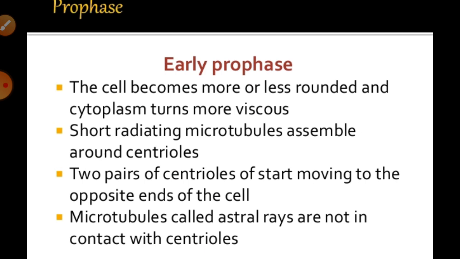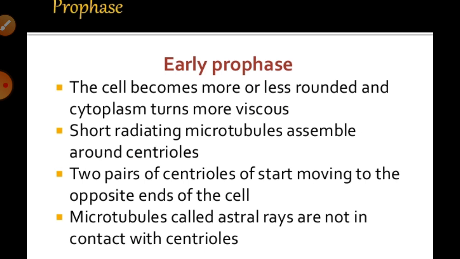The centriole, which was duplicated during the S phase of interphase, begins to move toward the opposite poles of the animal cell. It starts to develop and go towards the pole regions.